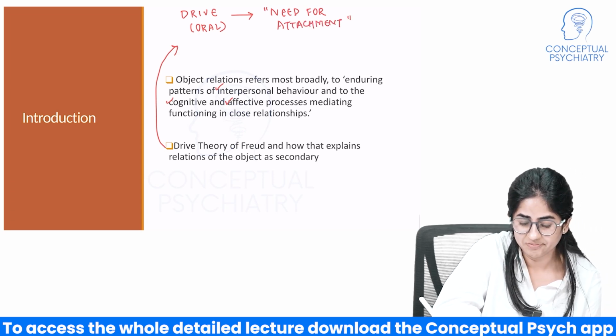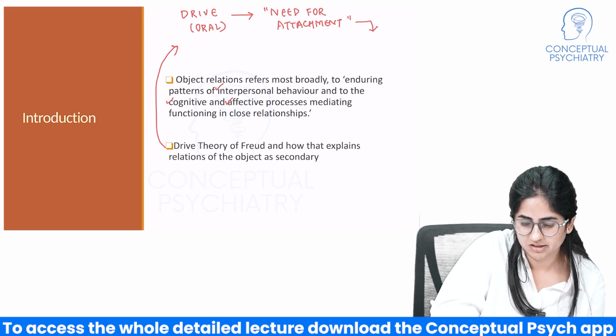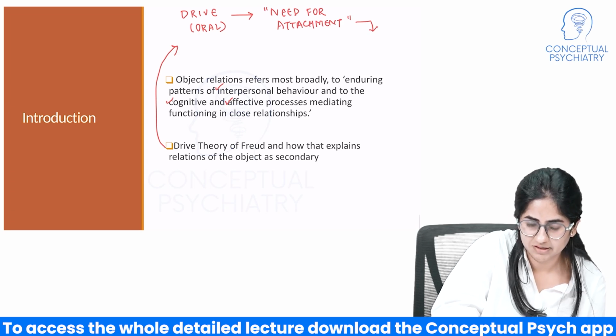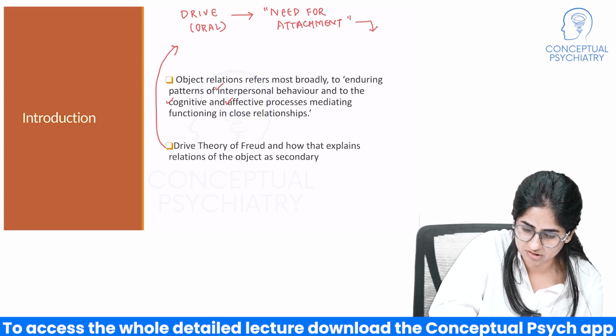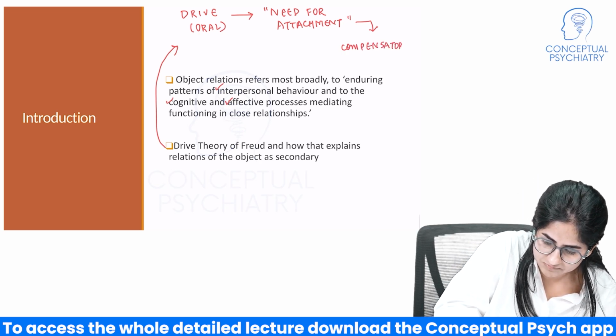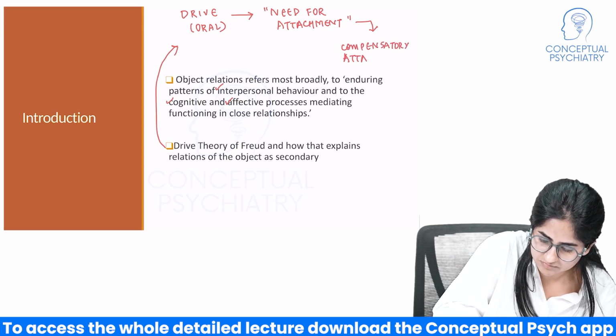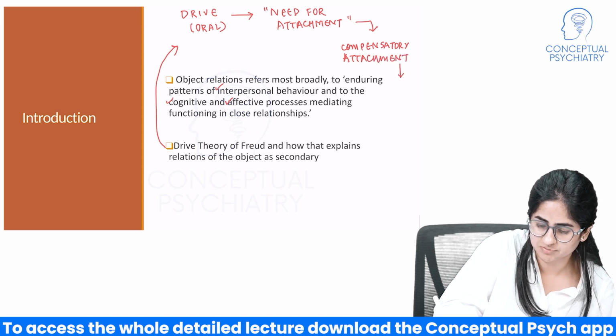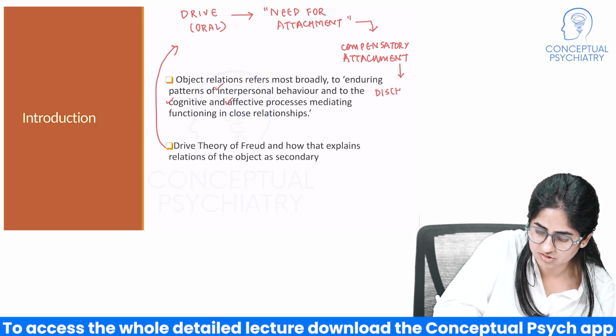Need for an attachment, followed by this, the mother who actually ended up breastfeeding, or there was a compensatory attachment that ended up happening. And after this compensatory attachment, there was a discharge of the drive.